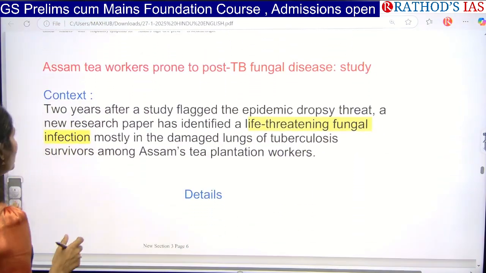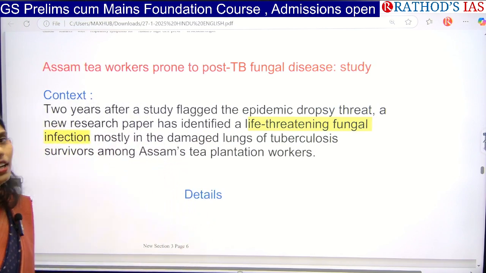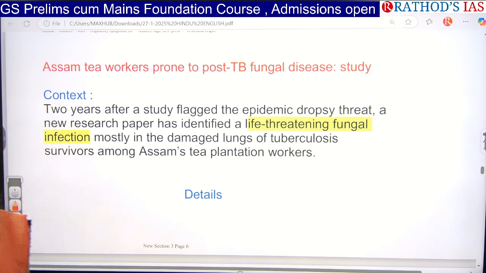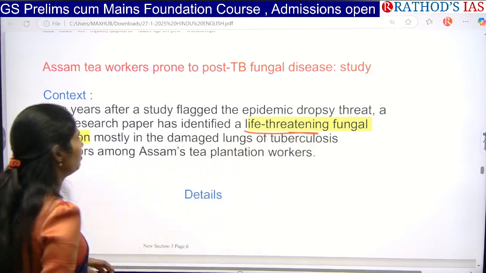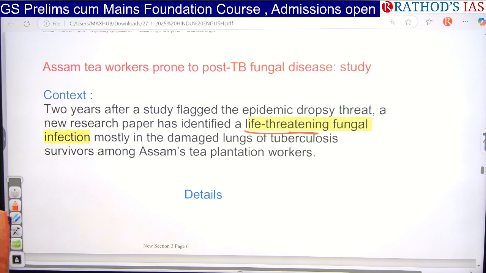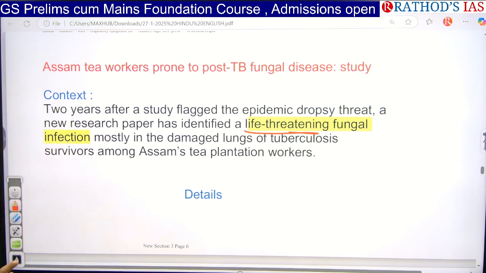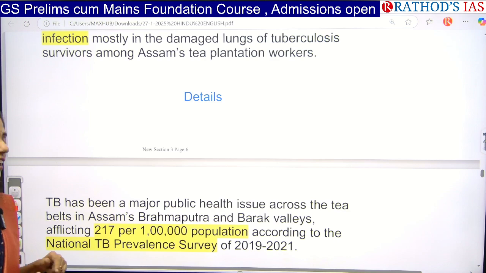So here, two years after the study, this research paper finally found that after recovery from TB, these Assam tea plantation workers are getting a life-threatening fungal infection. And because of this fungal infection, it is damaging the lungs already damaged by tuberculosis. So because of this, it is becoming even more life-threatening.